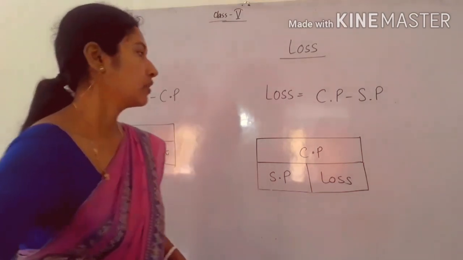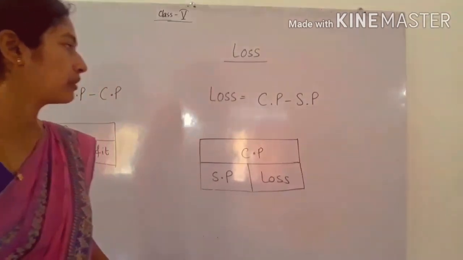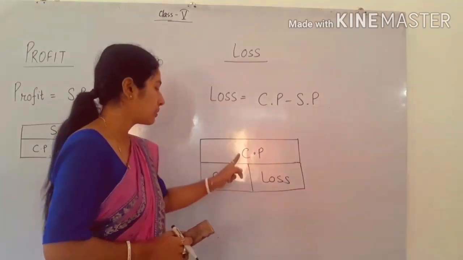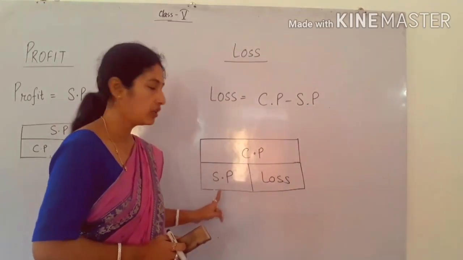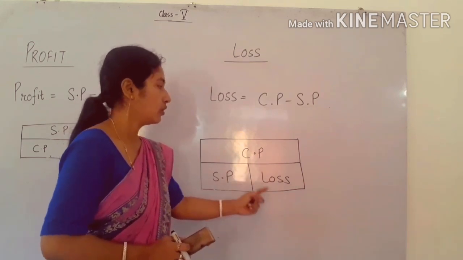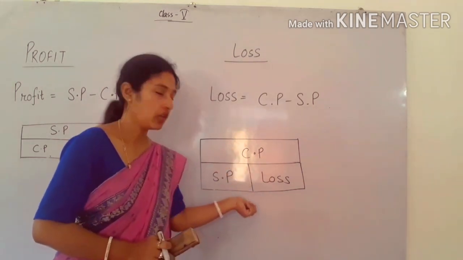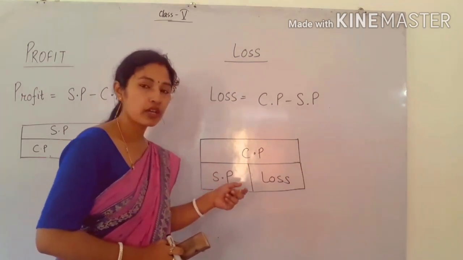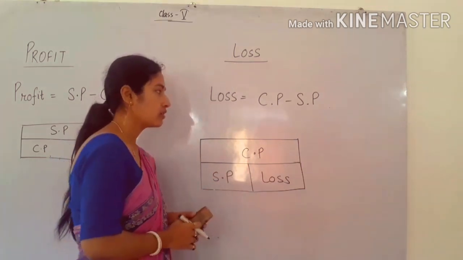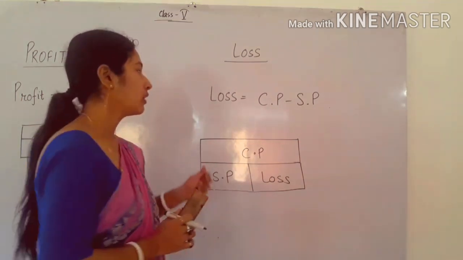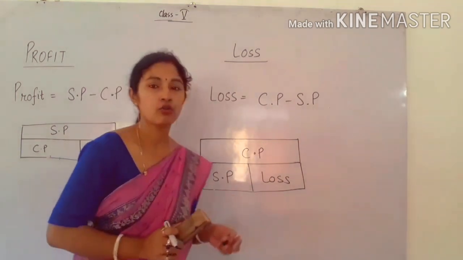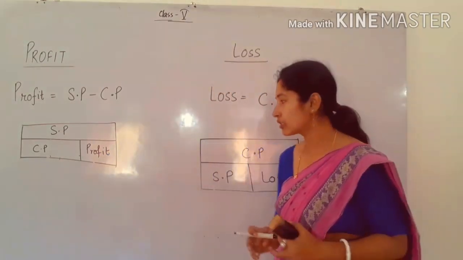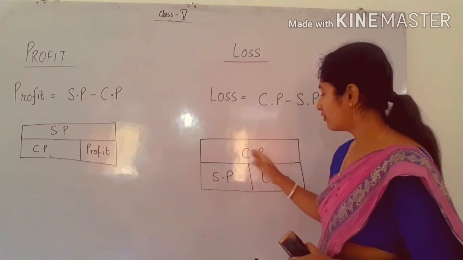Similarly for loss, we will have what? Again subtraction, but you have to subtract SP from CP. So the box for CP is greater than SP. So we will get this loss. So remember this model. By this model you can easily find different formulas. Again later on we will discuss, but for today I will discuss only how to find the profit and how to find the loss. But later on I am going to discuss the different formulas.